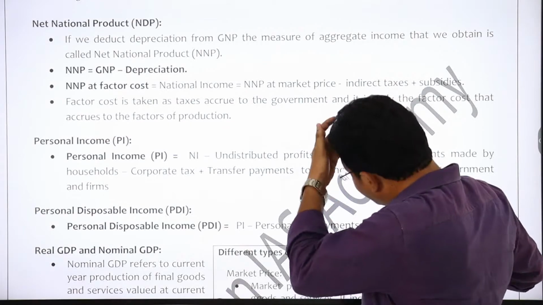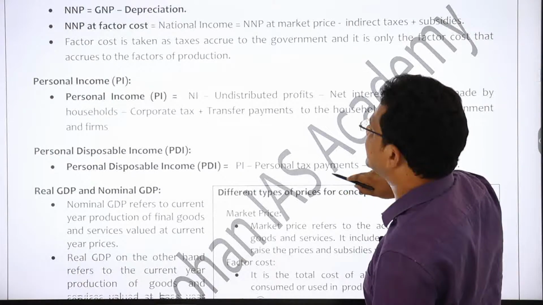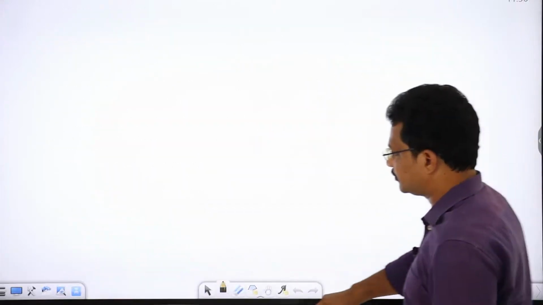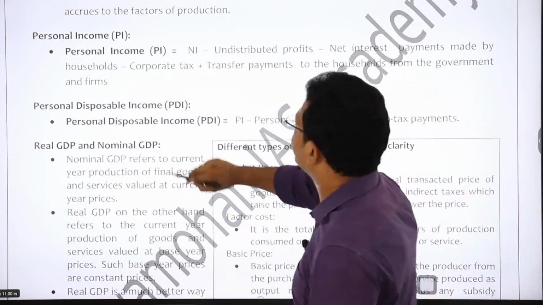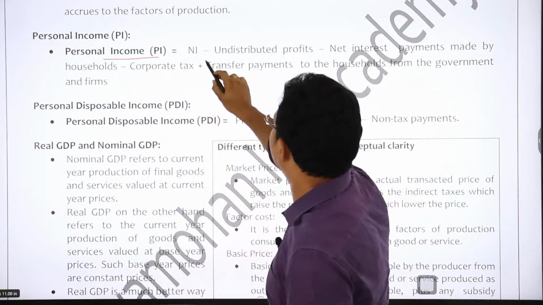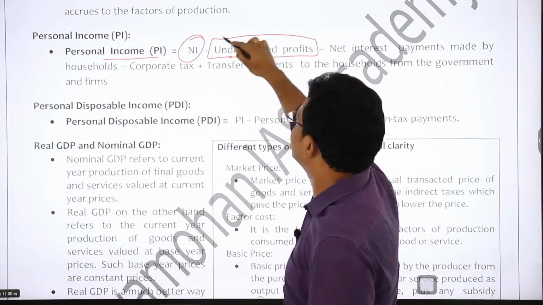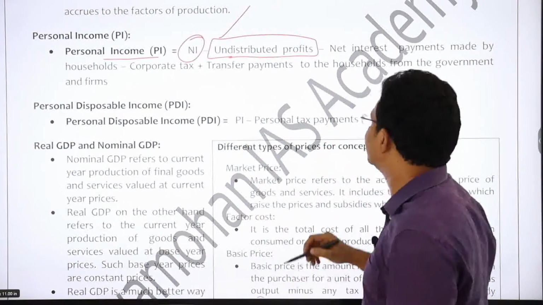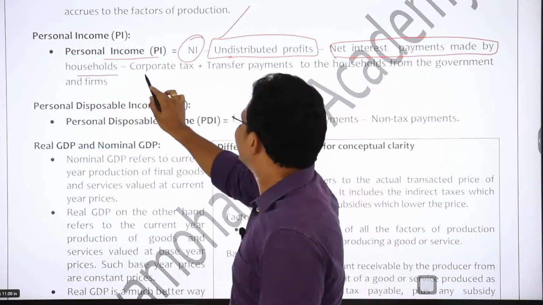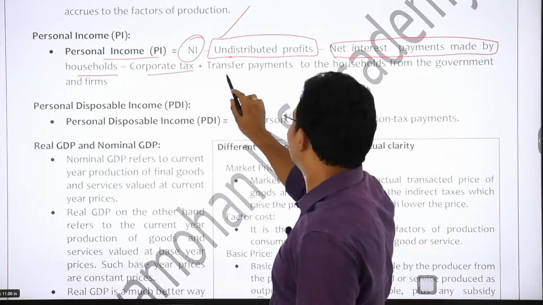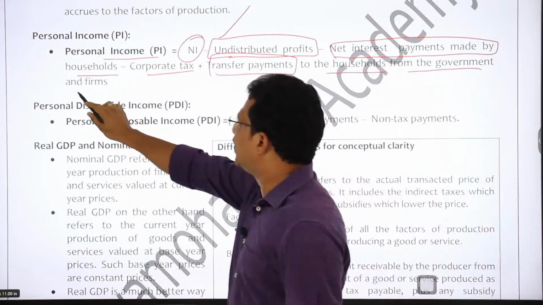Then we will see one of the other important aspects as far as national income is concerned, that is personal income. See, personal income is equal to national income minus undistributed profits in the economy, and net interest payments which are made by households, minus corporate tax, plus transfer payments to the households from the government and firms.